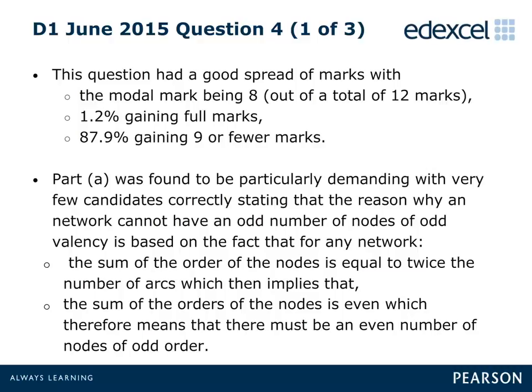Very few candidates could articulate that for any network, the sum of the order of the nodes is equal to twice the number of arcs. Therefore, the sum of the order of the nodes must be even. If the sum is even, then there must be an even number of odd nodes.